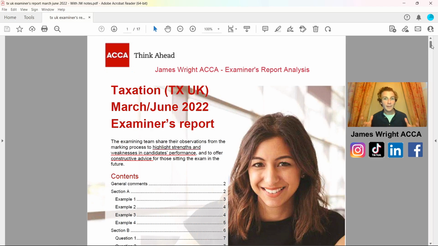That's the F6 paper, where I'm going to walk and talk you through the external examiner's report, specifically going through Section A that will be on your computer-based examination.